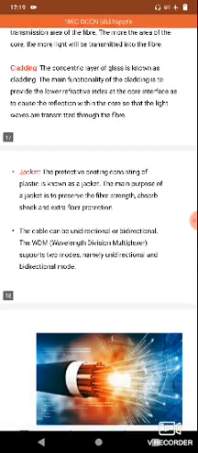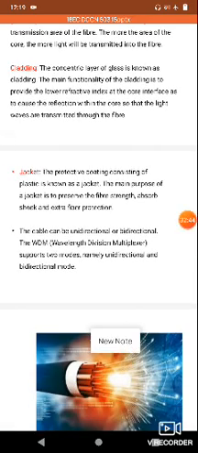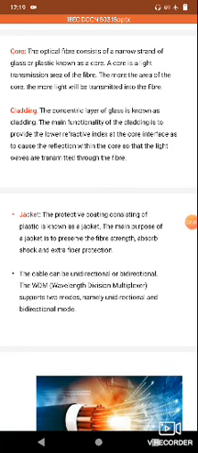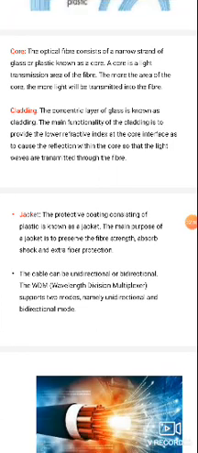Next, the core material consists of a narrow strand. If the core area is more, the light is also more. The more area of the core, the more light will be transmitted.